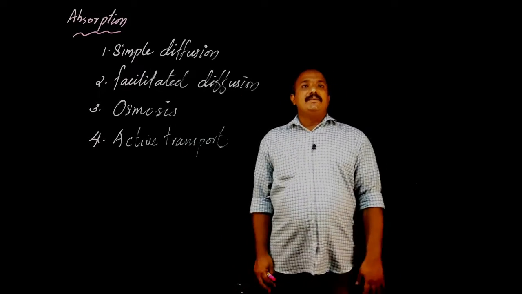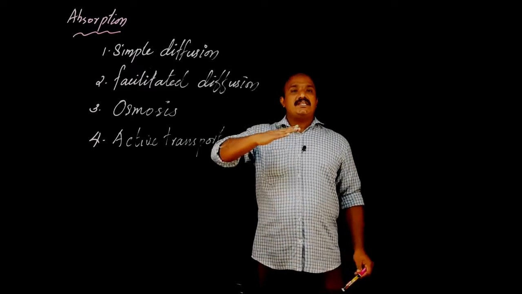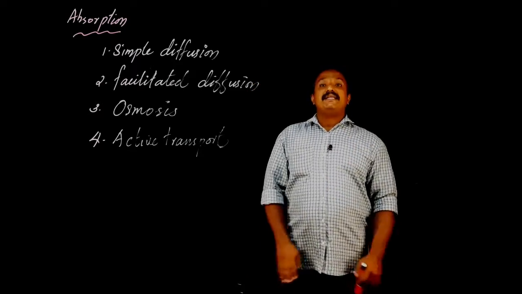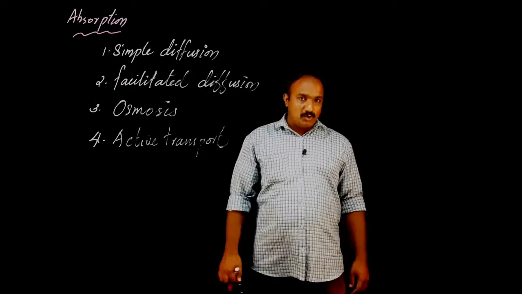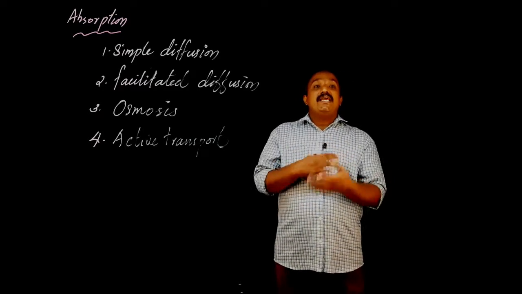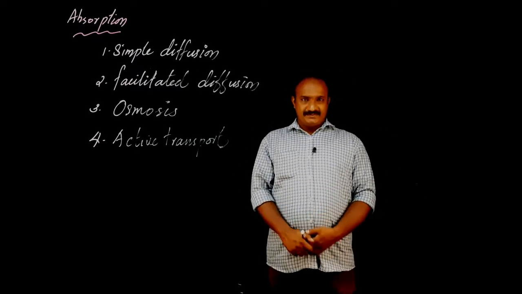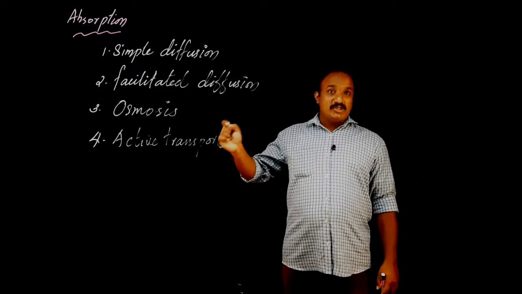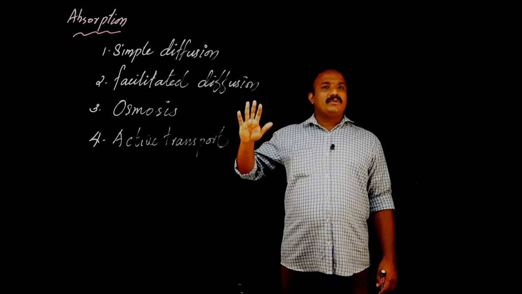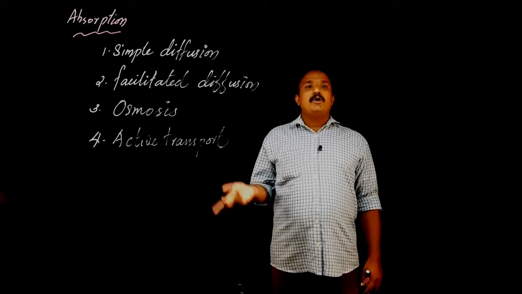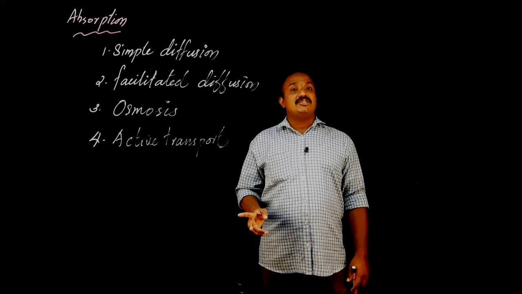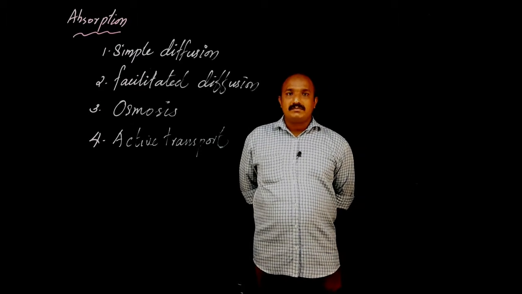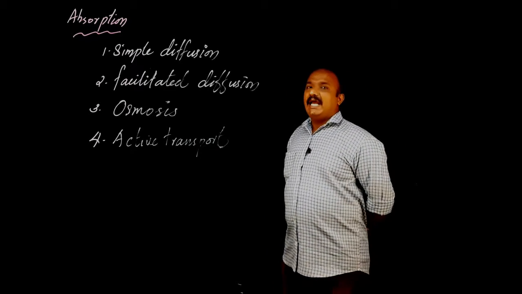First three, the materials or molecules are moving from the region of higher concentration to the region of lower concentration. But here, in the case of active transport, the materials are moving against this concentration gradient. Normally, according to the concentration gradient, molecules move from the region of higher to lower. But here, it is opposite. From lower concentration region to higher concentration region, the materials may move. That is what is called active transport.